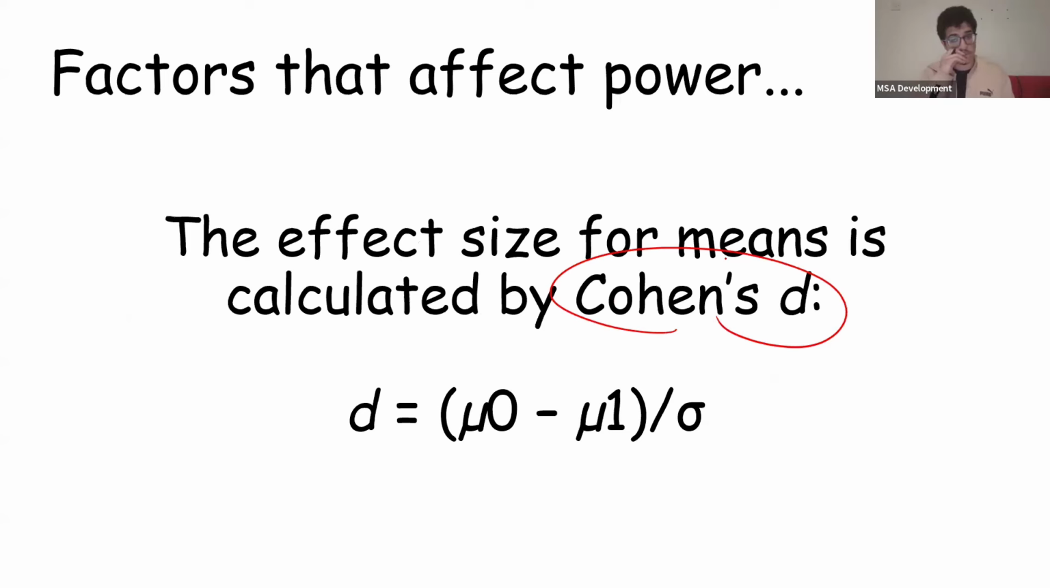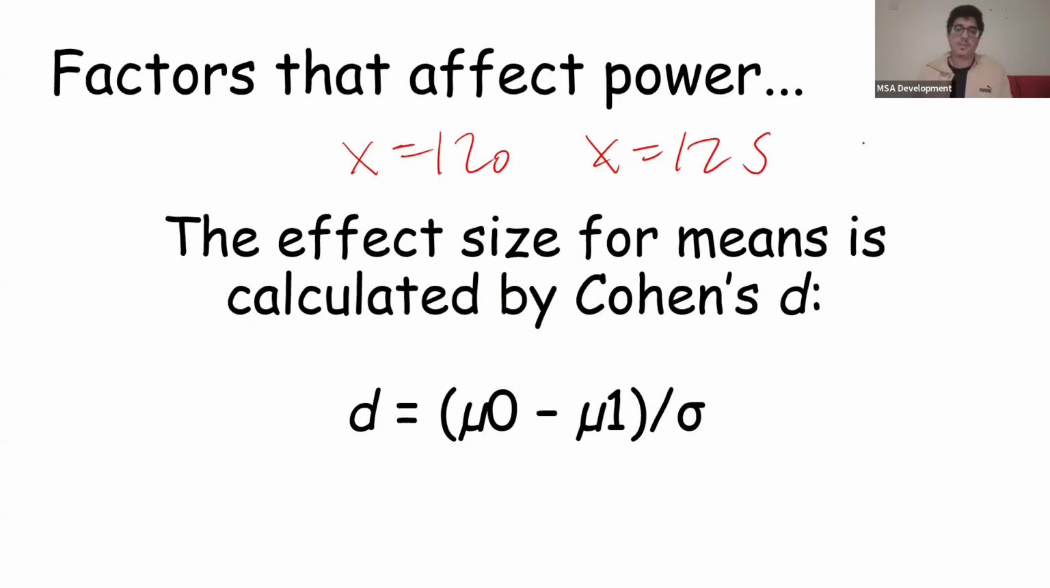It's the effect size for means. So it's mean 0 minus mean 1 divided by sigma, or the standard deviation. For example, let's say one population has a mean of 120, and the other population has 125. The standard deviation, let's say, is 5. Standard deviation of 5.